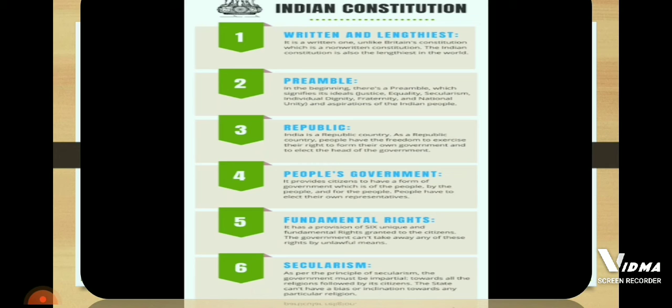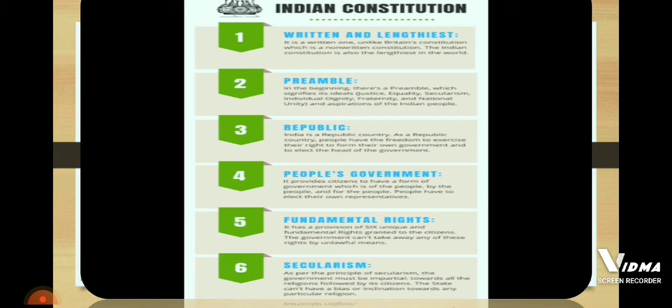Next feature about the preamble. Okay, in the beginning means the introduction part, right? There is a preamble which signifies its ideals: justice, equality, secularism, individual dignity, fraternity, and national unity and aspirations of the Indian people.